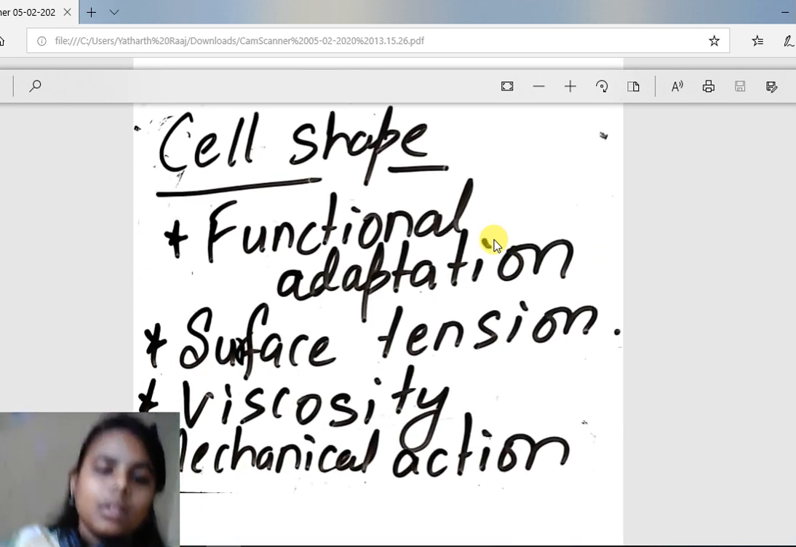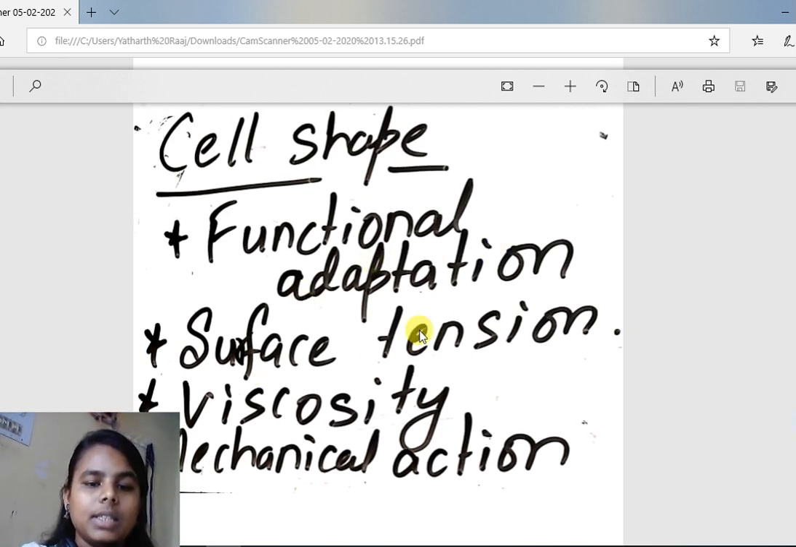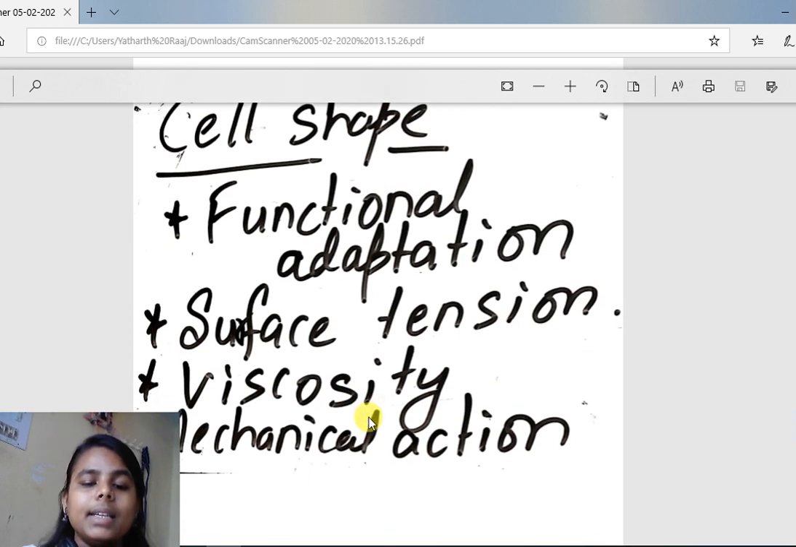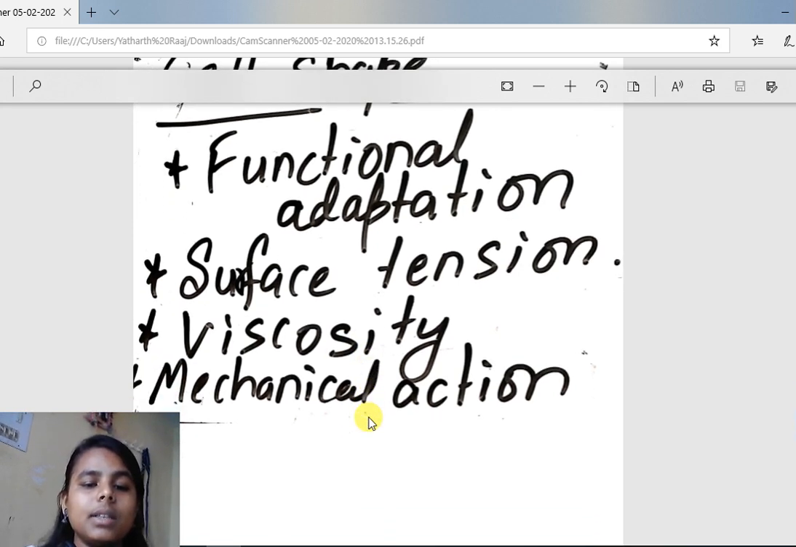Surface tension. So the meaning of surface tension is खिंचाव, सतह का खिंचाव, surface tension. If there is any stretch on the surface of the cell, then it will change its shape. Viscosity means gaining water or losing water. If cell absorbs water, then what will happen? It will change its shape, it will grow in size. If cell loses water, then it will also change its shape, it will shrink. So viscosity and mechanical action exerted by another cell. That means the type of action that is being exerted by the surrounding cell. On the basis of these, cell tends to change its shape.